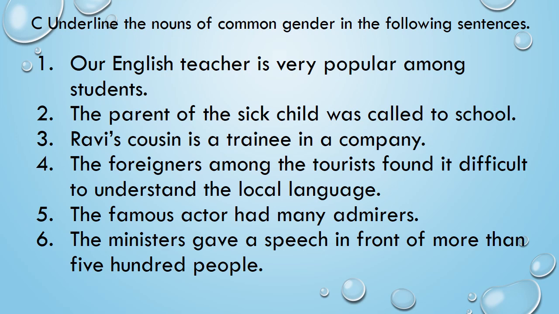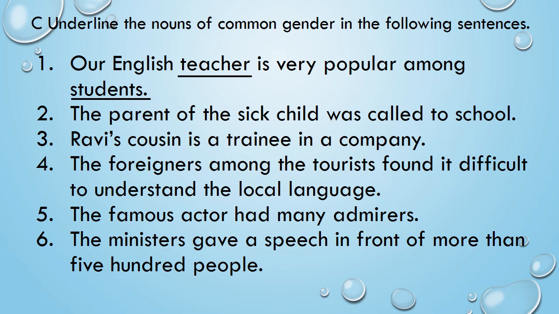Our English teacher is very popular among students. You already know, I told you, teacher is common gender, isn't it? Teacher can be both male or female. So let's underline teacher, and students also is common gender, right? So underline students.